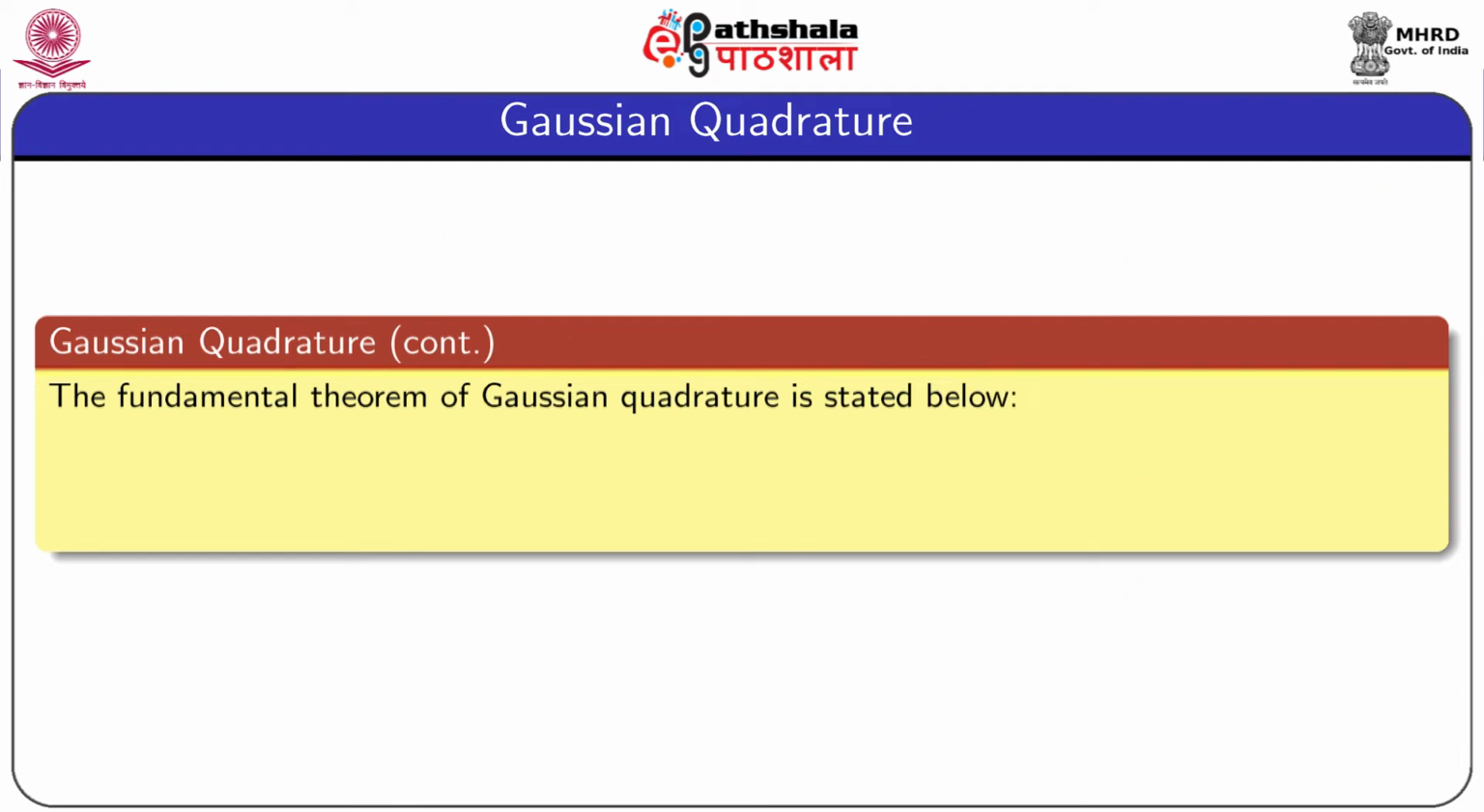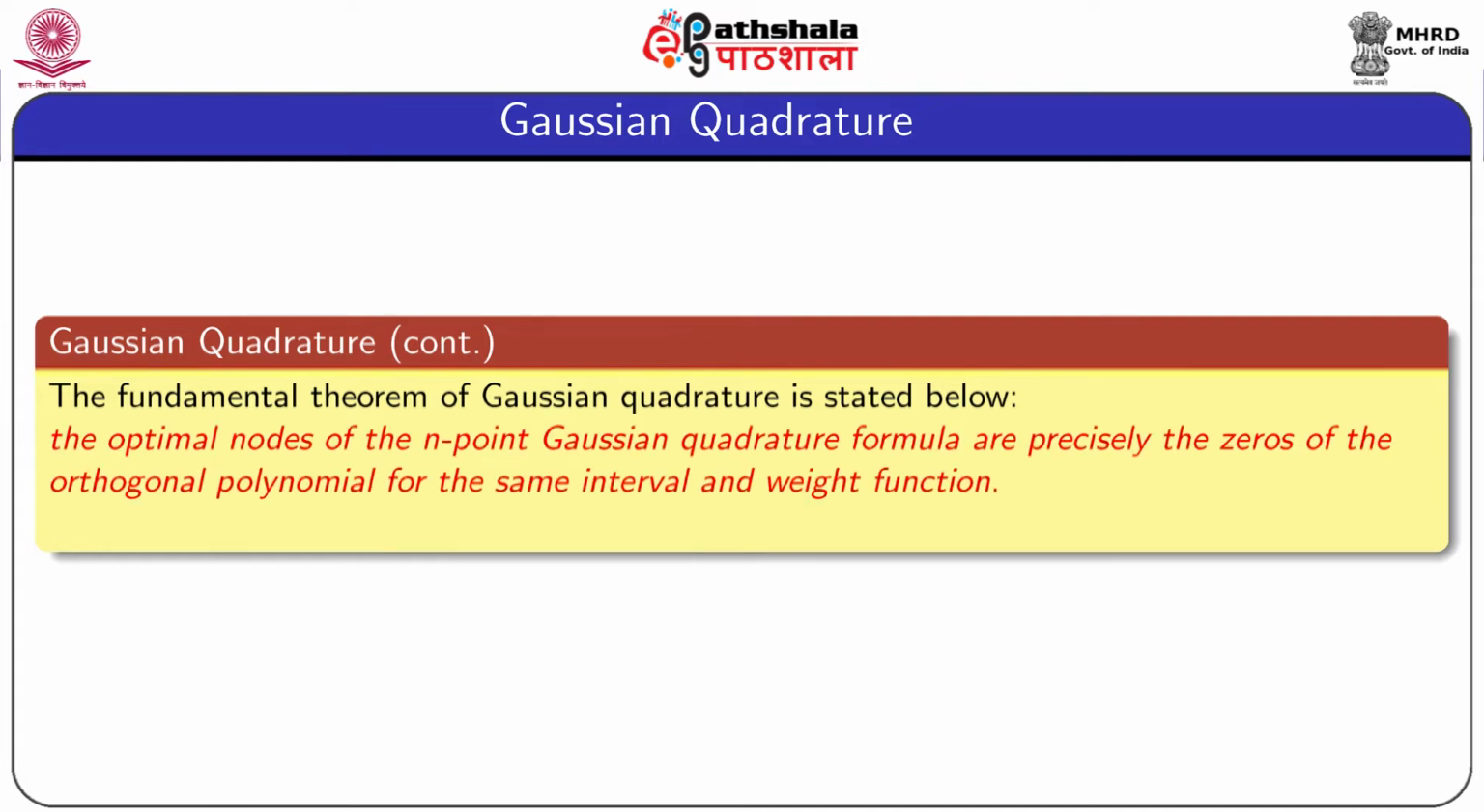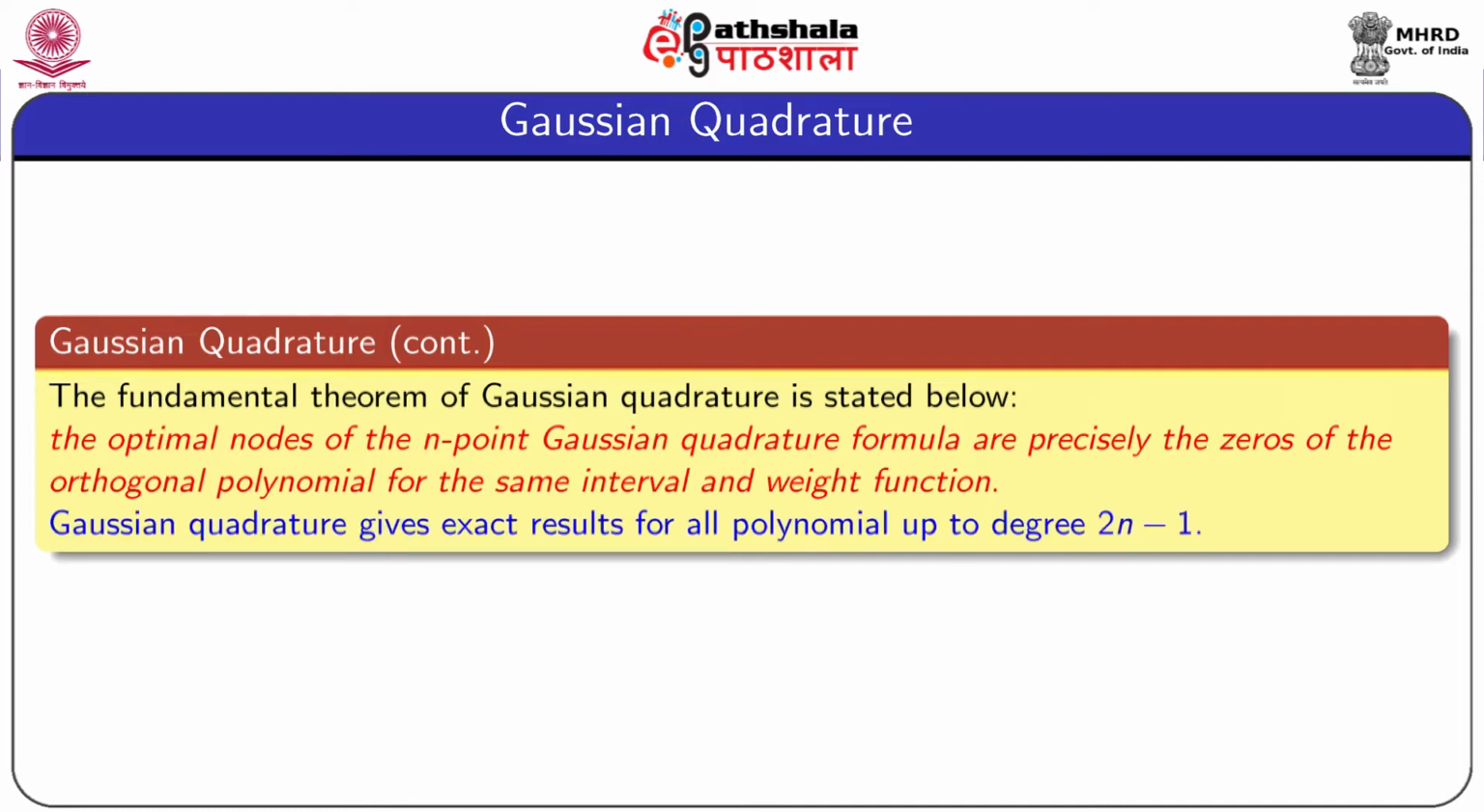The fundamental theorem of Gaussian quadrature is stated below. The optimal nodes, that means the values of x of the n-point Gaussian quadrature formula, are precisely the zeros of the corresponding orthogonal polynomial for the same interval and weight function. This is the fundamental thing of Gaussian quadrature, and we shall show that Gaussian quadrature gives exact results for all polynomials up to degree 2n minus 1 if we consider n nodes and n weights.